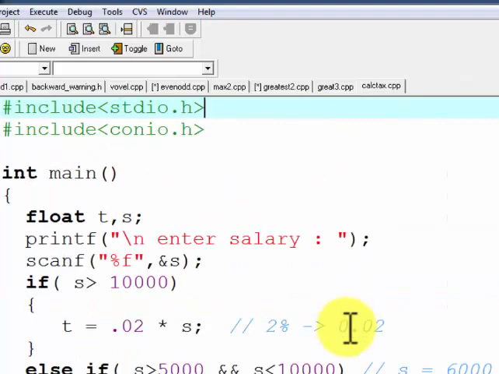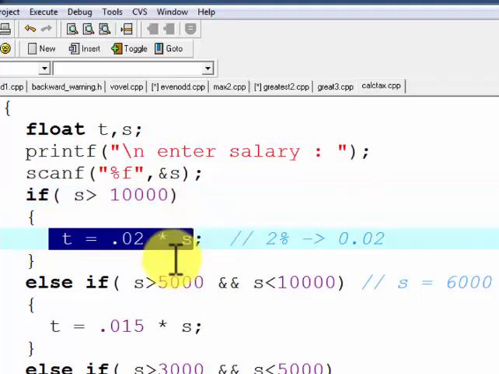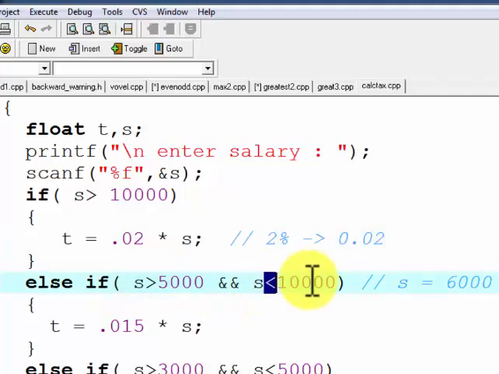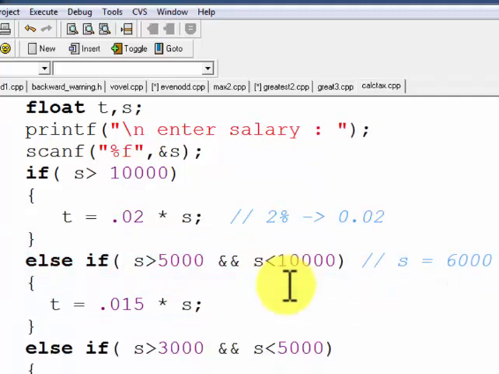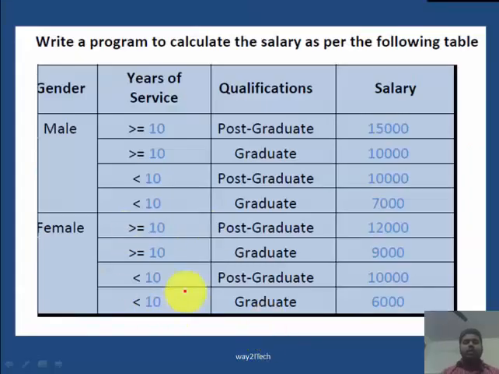So again I will explain the program. First of all, we declare the two variables float t and s. Give a message to the user to enter salary, scanf salary. If salary is greater than 10,000, tax is 0.02 of s. Else if salary is greater than 5,000 and salary is less than 10,000, meaning salary is between 5,000 and 10,000, then tax is 0.15 of s. Else if salary is greater than 3,000 and less than 5,000, tax is 1%, else tax is 0. Similarly, you have to try this program.